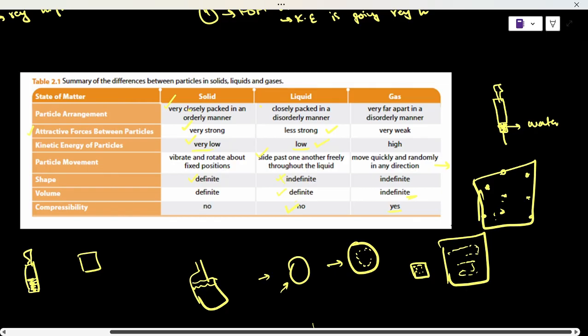Let's take the syringe example again. Even if we have air inside it, air is also a gas, right? So even if we don't have anything inside, what we still have is some air. When we press that down, it does go down, right? And the reason it goes down is because gas is compressible. Even if I had oxygen at this place, it would still go down because gases are compressible. That's the idea. I hope this part is also clear.